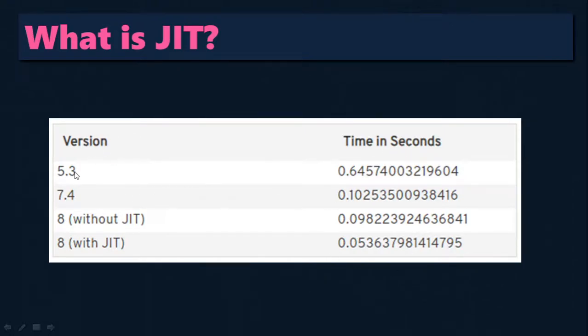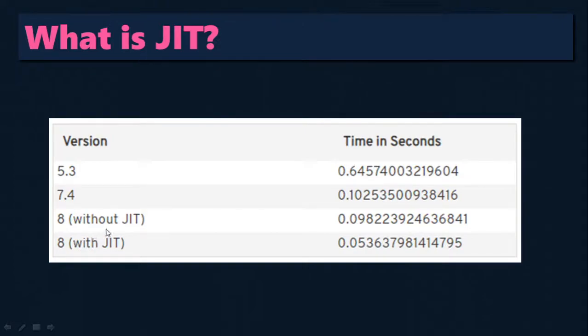When you run that particular program, in 5.3 it will take 0.64 seconds. The same program in 7.4, in the same system configuration, will take 1 second, 0.1 second. In 8 it will take 0.09 second. Almost 7.4 and 8 are almost the same because this 1 second is also near to 0.1 second.